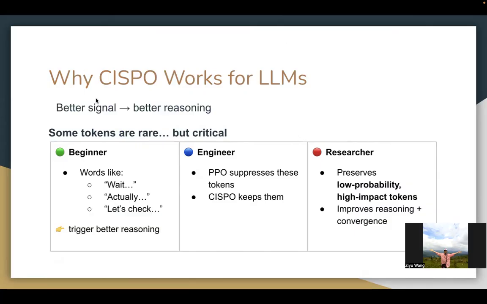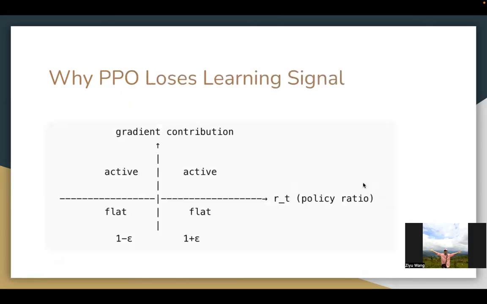And now, why does CISPO work for LLMs? We know that better signal will lead to better reasoning, and some tokens are rare but critical. For beginners, words like wait, actually, let's check, these tokens trigger better reasoning. For engineers, PPO suppresses these tokens, CISPO keeps them. And for researchers, this preserves low-probability, high-impact tokens and improves reasoning plus convergence. So low probabilities get preserved, and these are important for reasoning. The smartest tokens are often the rare ones.